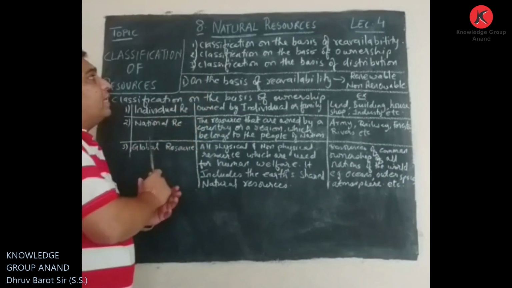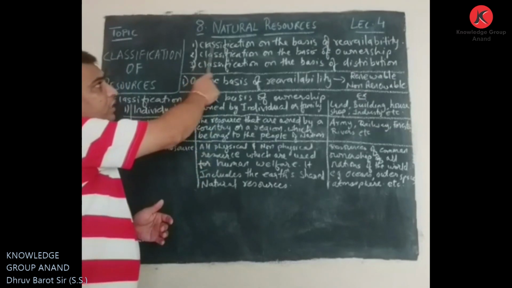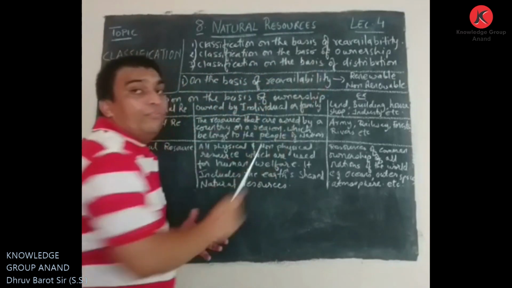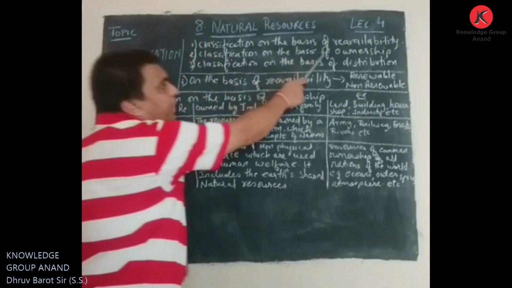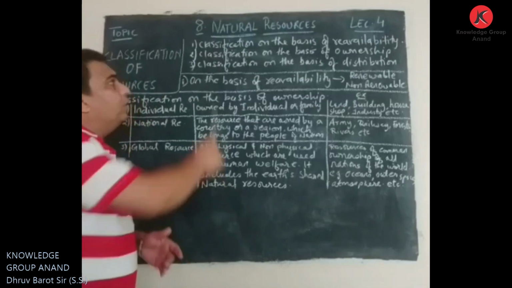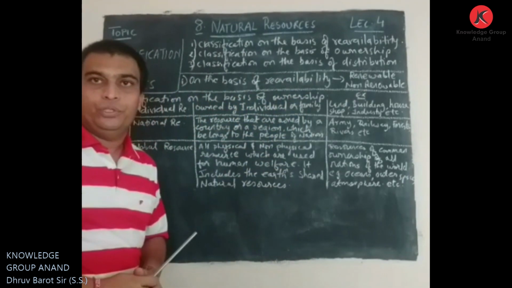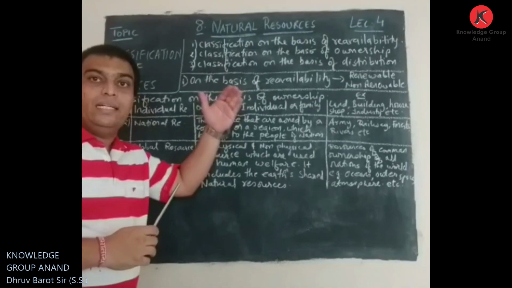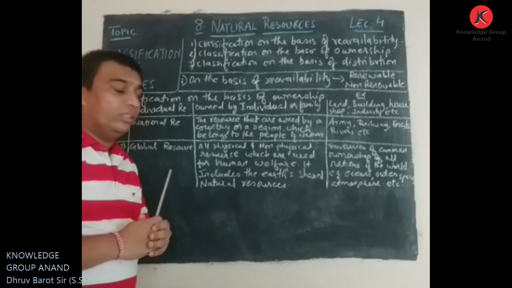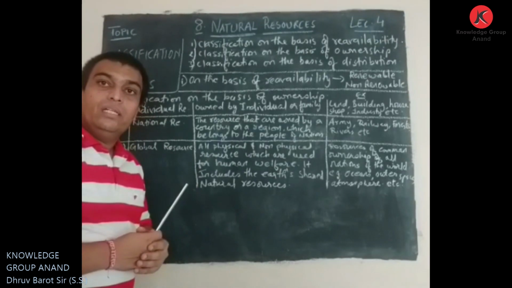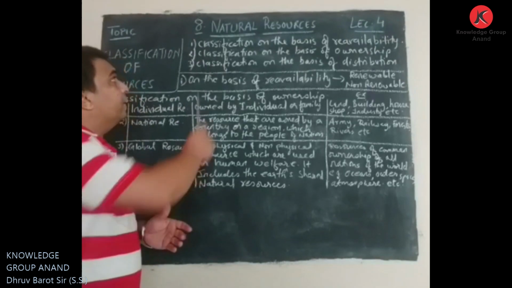Here it is said the classification is done on three bases. First, classification on the basis of reavailability. Second, classification on the basis of ownership. And third, classification on the basis of distribution. So these are the three types of classification that are done for these resources. Now we will look one by one at this classification in detail and understand it.